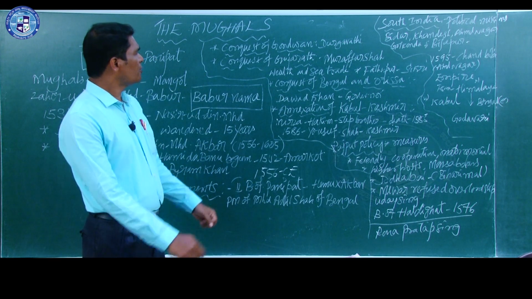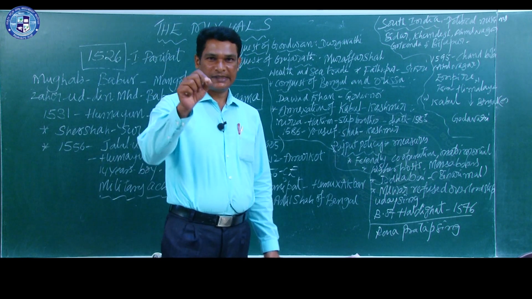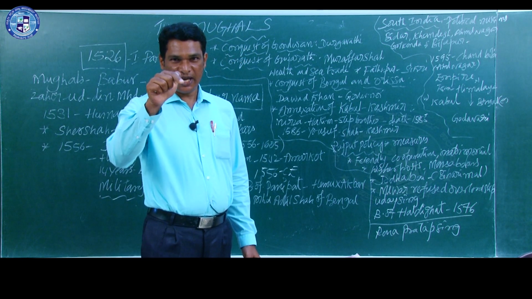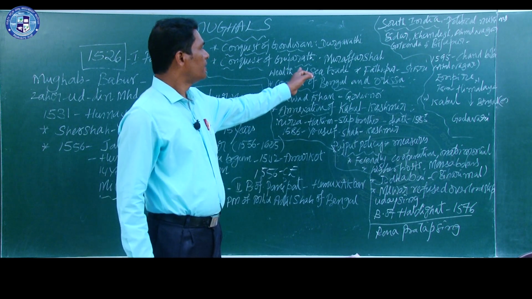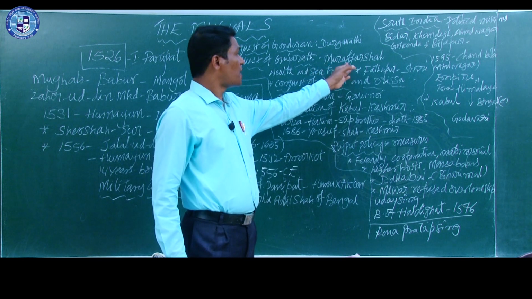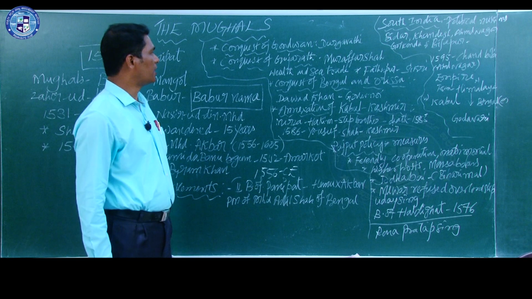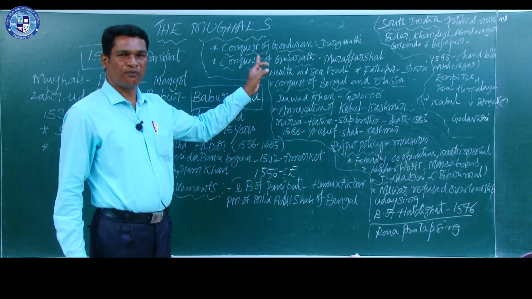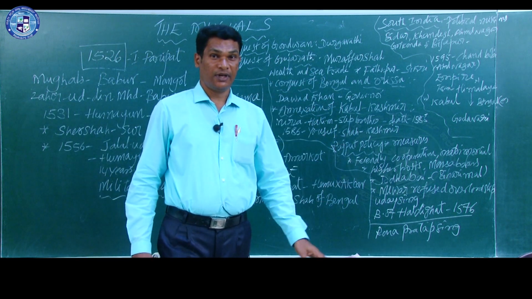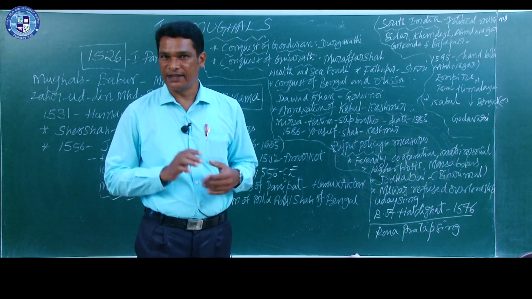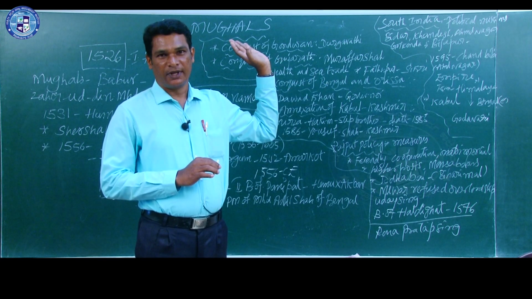Next, conquest of Gujarat. Just see the location of Gujarat in the map, students. Muzaffar Shah was the ruler of Gujarat, and Gujarat was well known for its wealth and sea trade. It was well known for wealth and sea trade because it is very near to the sea.